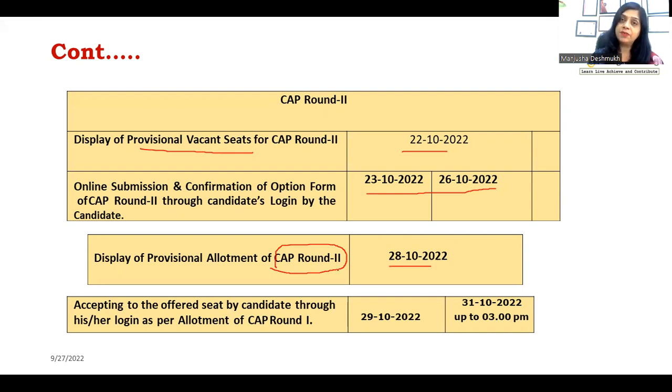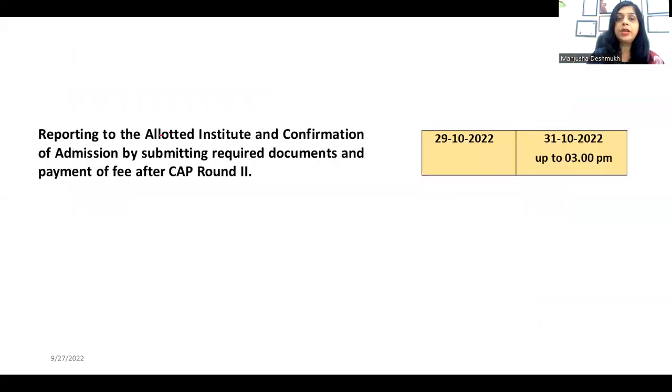Again, there will be two options, freeze and betterment. If you got the first option, then you are frozen automatically. If you are satisfied with whatever institute is allotted and you want to take admission in that institute, then you have to accept the offered seat through your login as per allotment. So you have to freeze there, and you have to report to the institute in this duration with all the required documents. Then next is reporting to the allotted institute and confirmation of admission, submitting required documents and payment of fees. This is the duration.